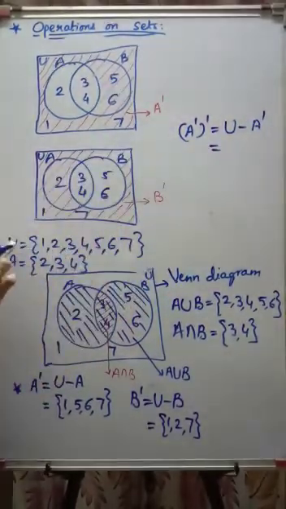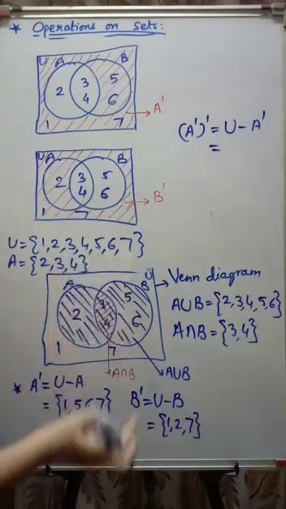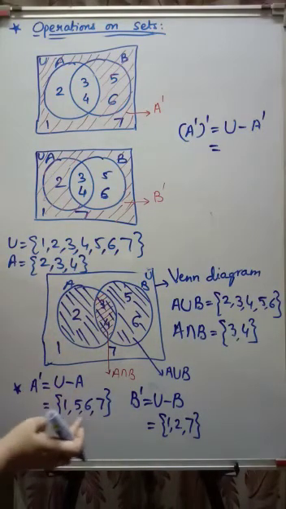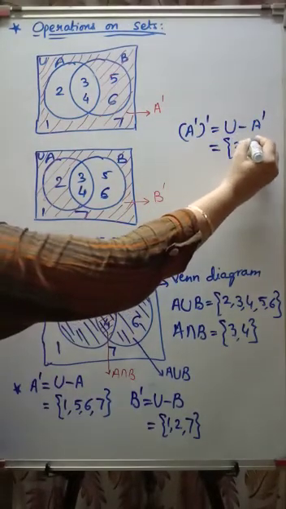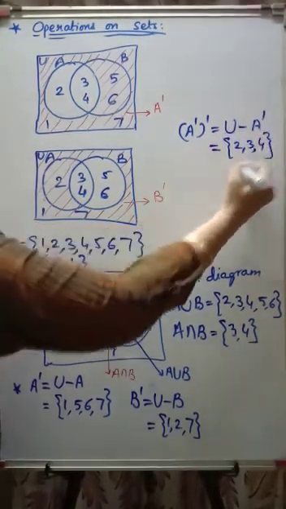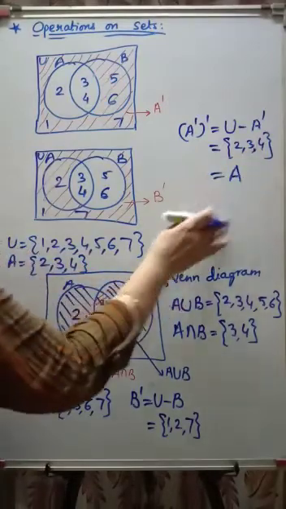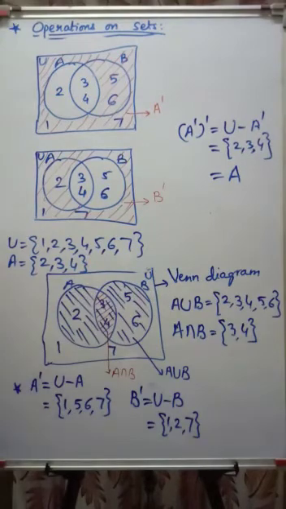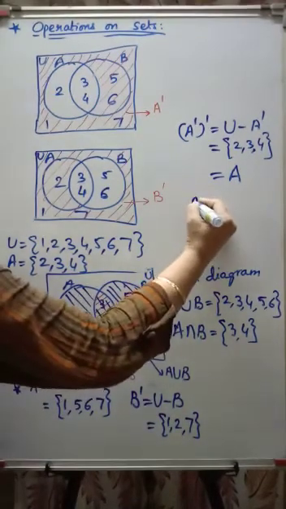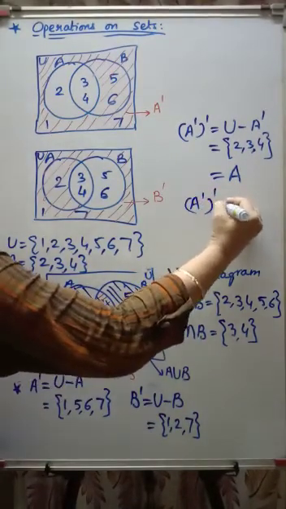What is U? 1, 2, 3, 4, 5, 6, 7. And you have to subtract this complement 1, 5, 6, 7 from this. You will get 2, 3, 4. And what is that? A. So the complement of A complement is nothing but A. Finally you get it. This is equal to this.